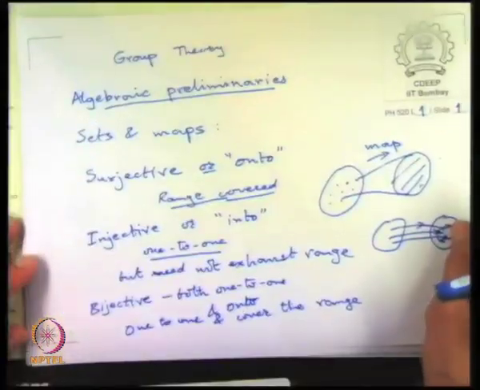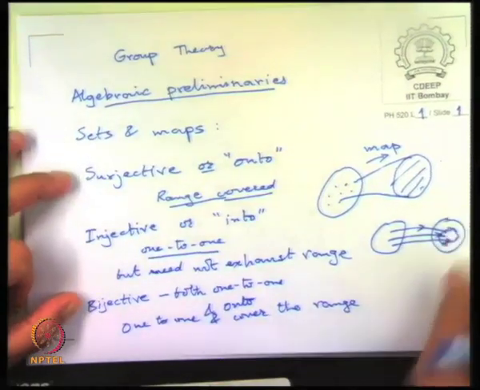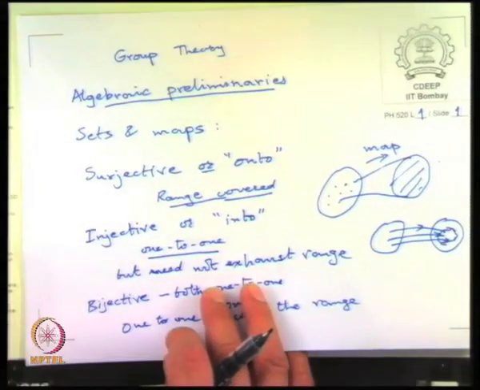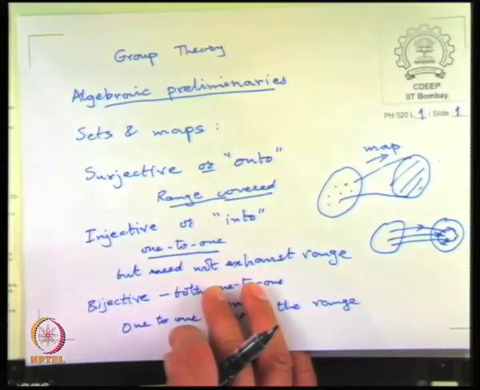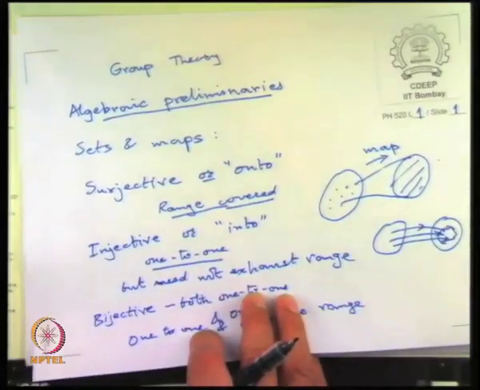But before we go on, let me just go back to say something about the maps. So when you have a map between two sets that have some algebraic structure on them, binary algebraic structure, if the map is such that it preserves this binary structure, then it is called a homomorphism.